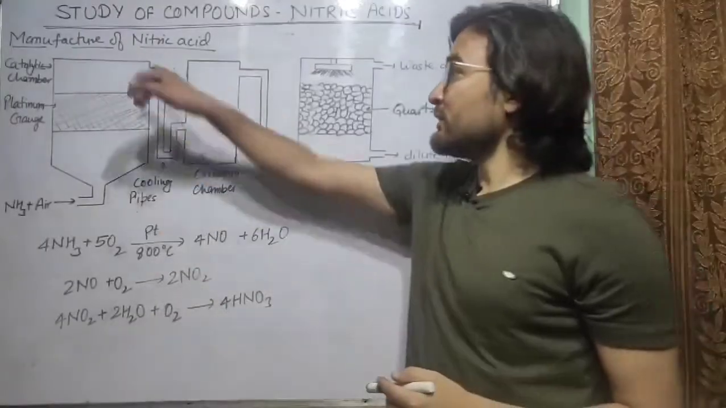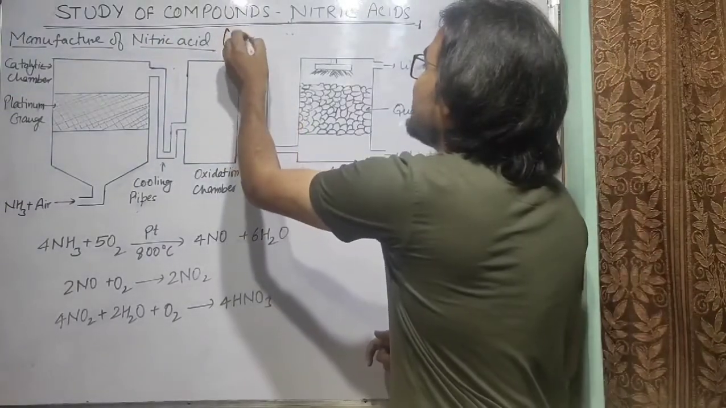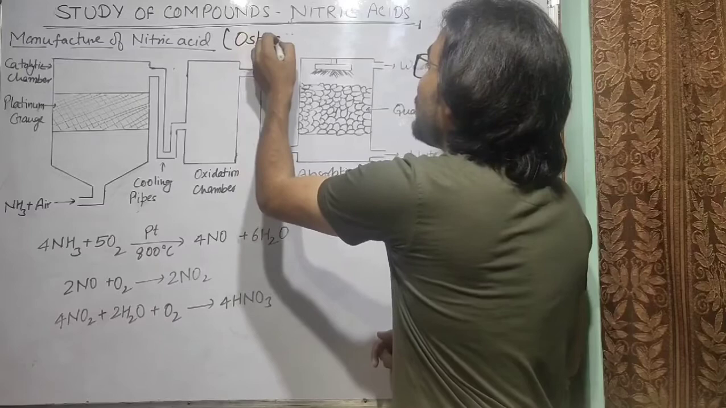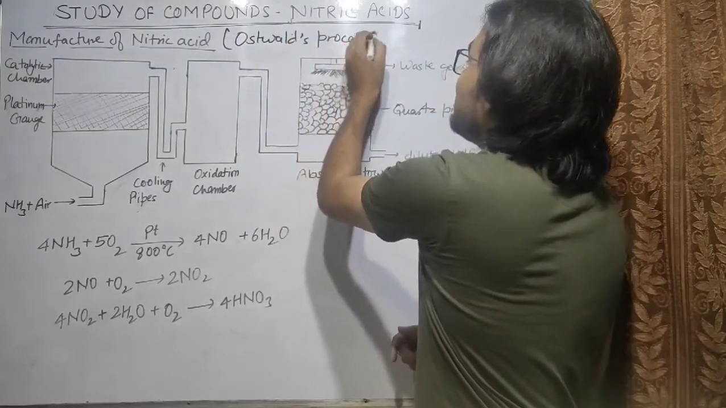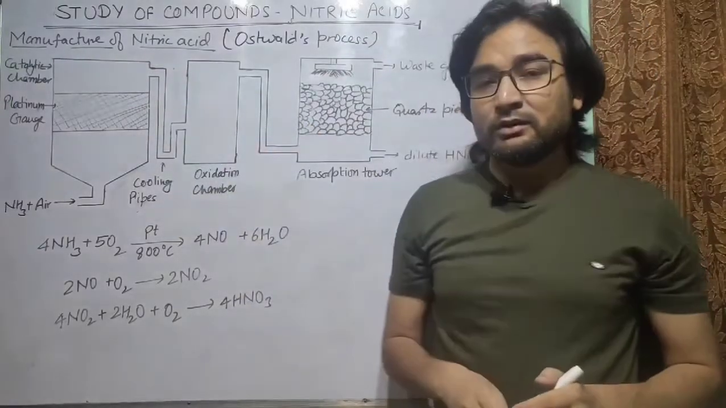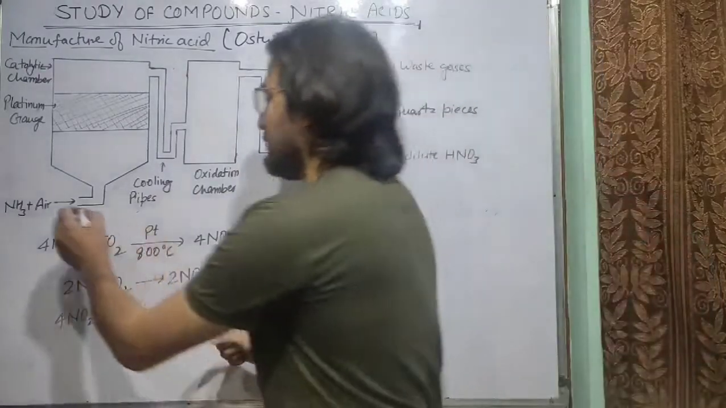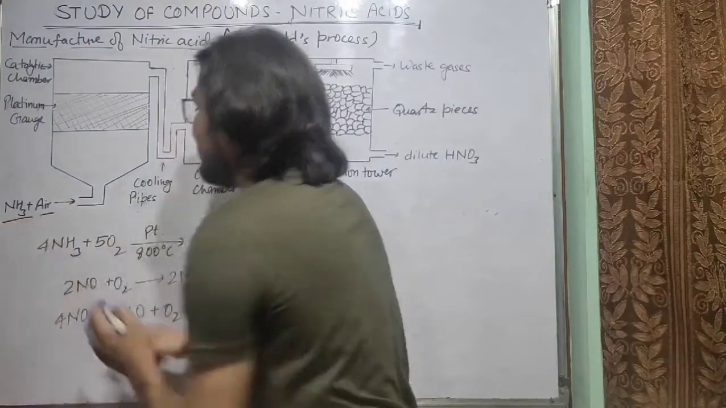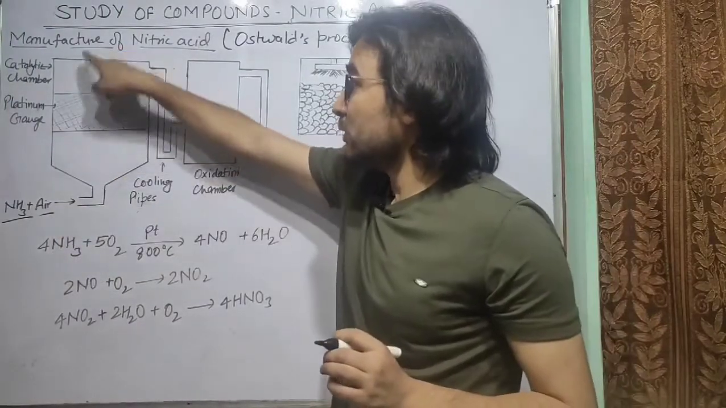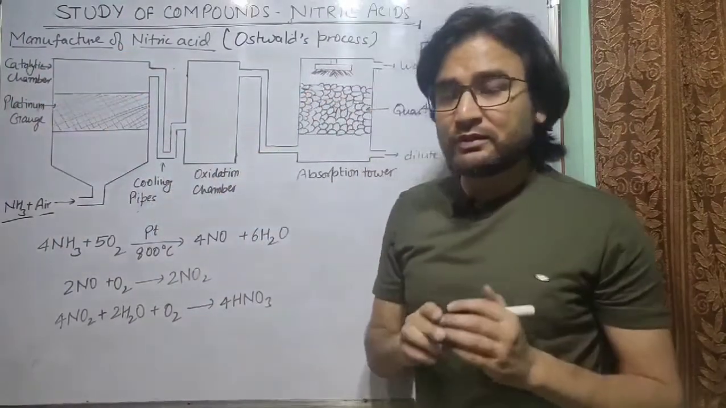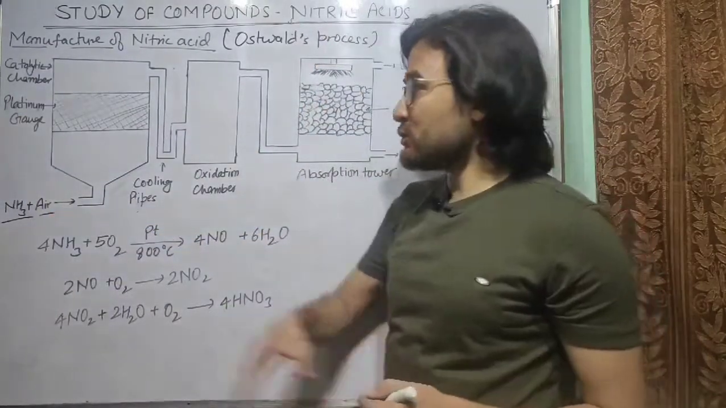The next topic is manufacture of nitric acid, and the manufacturing of nitric acid is done with the help of Ostwald's process. So Ostwald's process is used for manufacturing of nitric acid. You can see in Ostwald process, first of all we use ammonia and air. So a mixture of ammonia and air is passed to the catalytic chamber. This is the first step.